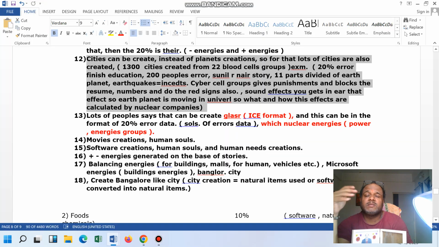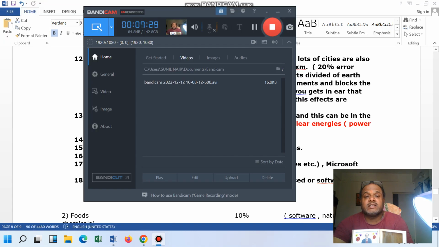With this debate, we are trying to solve Sunilar Nayar's problem also, why he is not getting the job and which union is not allowing a job for Sunilar Nair. That also we are trying to solve. So like this, the debate has reached this level. In the next video, we are going to see the 20 percent error of the education sector and how solving that problem is ongoing.